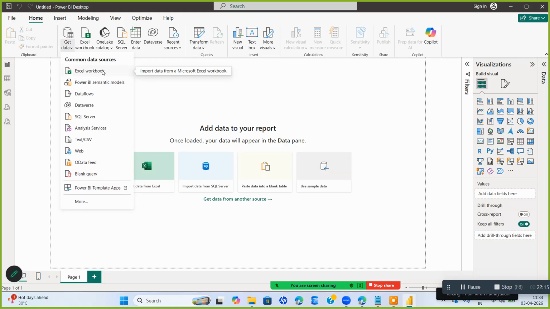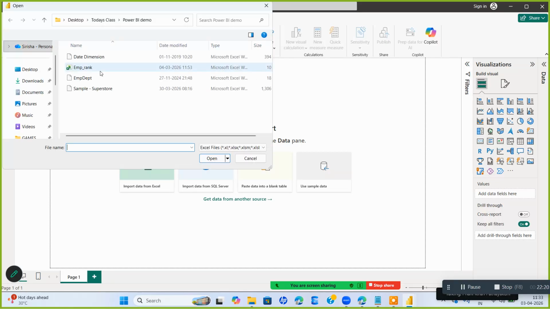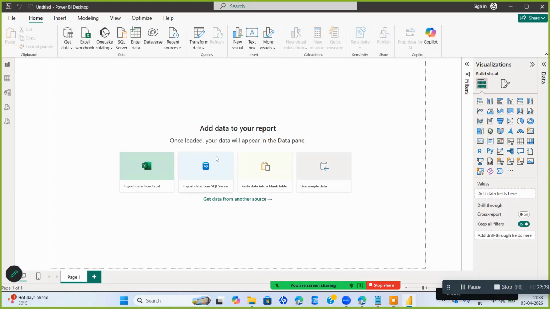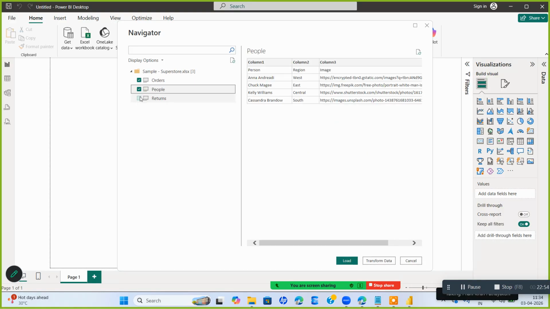To do this demo, I have the data in one Excel workbook. I go to Excel as a data source. In Excel, there is a report called sample superstore. I'll click on open. See, it is loading the data. Now you see here the navigator pane is there. It is asking you to select. You have an Excel file. In that Excel file, you have multiple tabs. Within sample superstore, you have sheet 1, sheet 2, sheet 3. I will click all 3.